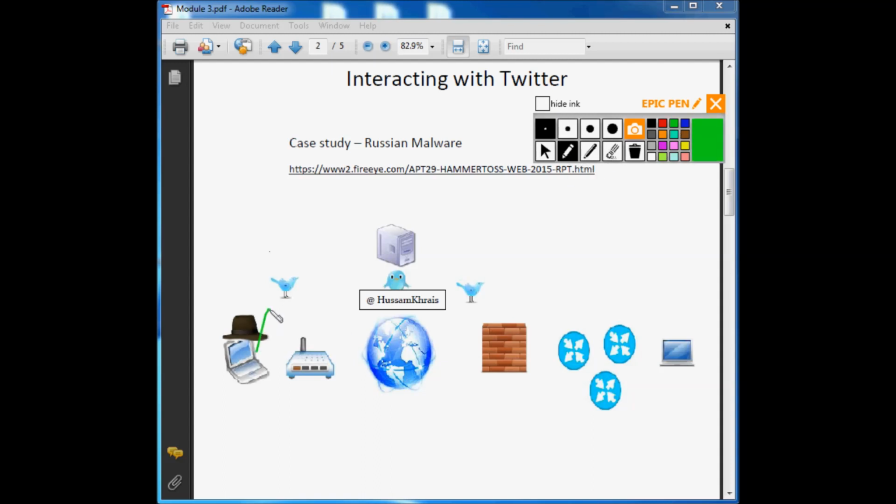So here on the attacker machine, we just send an order or command as a normal tweet to our Twitter account. Notice that there is no direct communication between the attacker and its target, which is really evil here. Later on, the target will parse the tweet and execute that order.